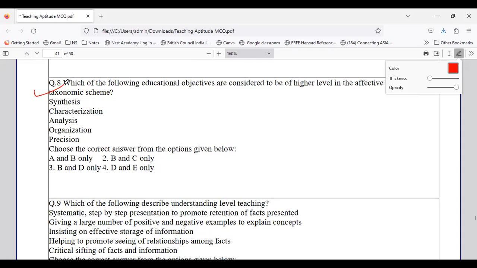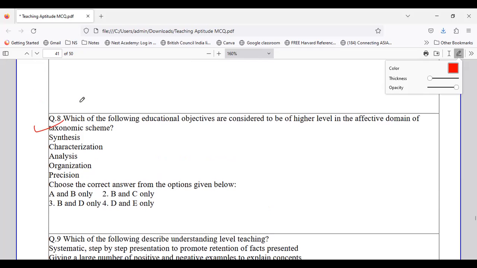So, question number 8 is talking about what? Question number 8 is talking about the educational objectives. Which of the following educational objectives are considered to be of higher level in the affective domain of taxonomic scheme? That is, it is talking about what? It is talking about domains. Okay. So now here they are talking about the educational objectives of higher level. So in affective domain, what comes in higher level?